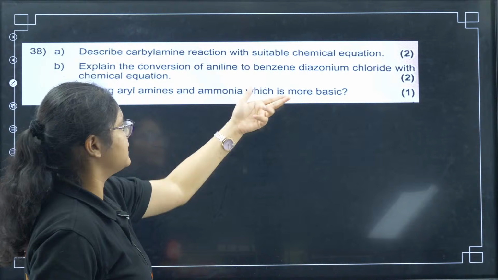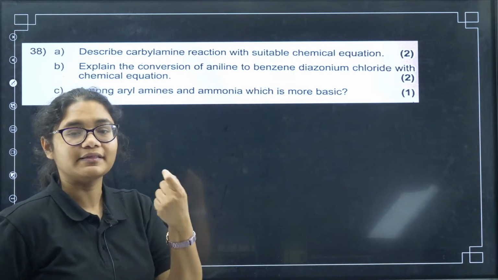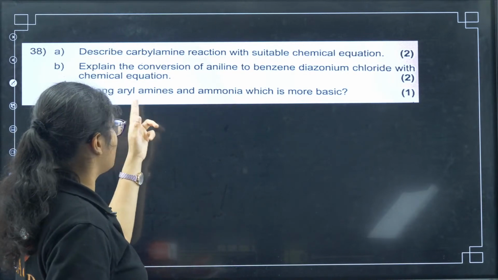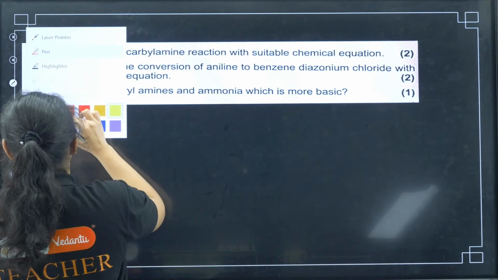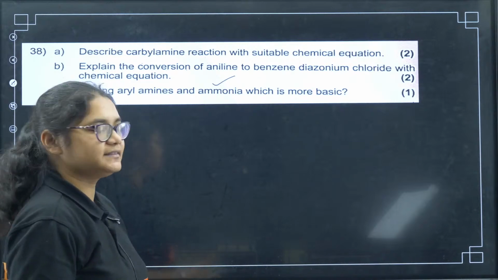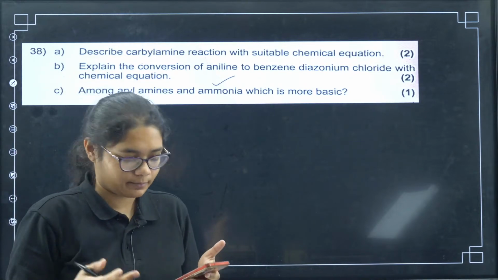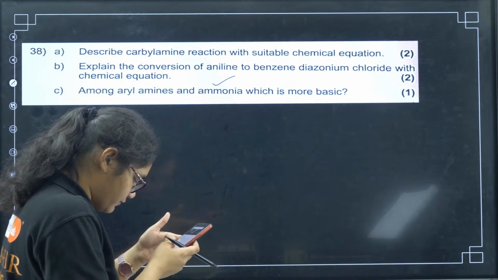Conversion of aniline to benzene diazonium chloride, you have to treat it with nitrous acid. Then aryl amines and ammonia, which is more basic? Obviously your ammonia is more basic. Why? Because in aryl amines the lone pair of nitrogen is not available, okay.